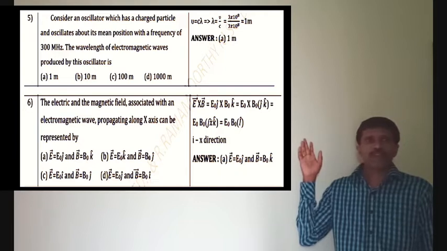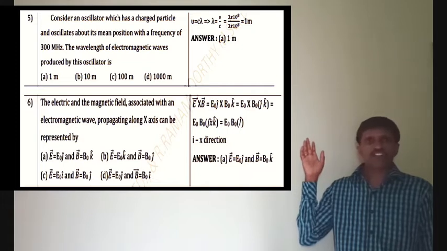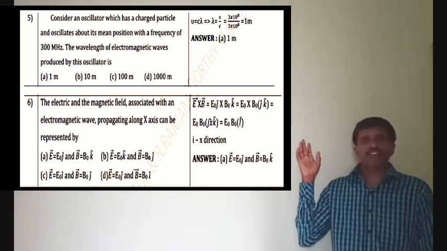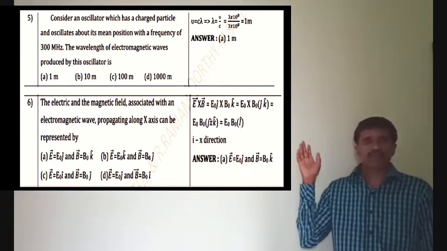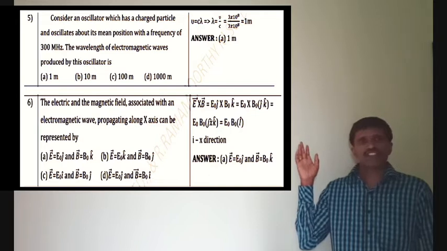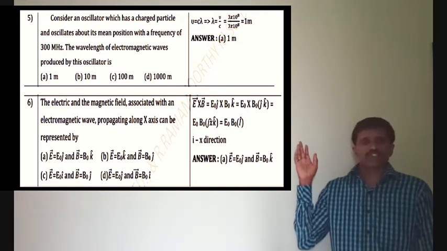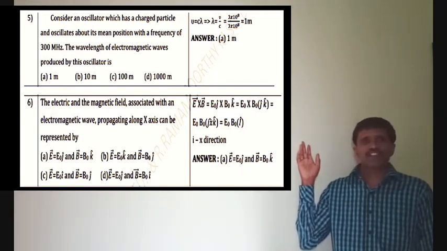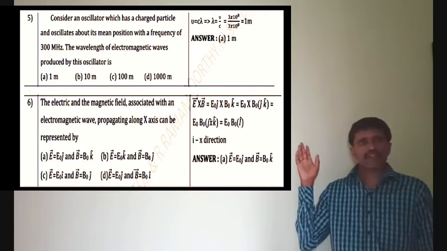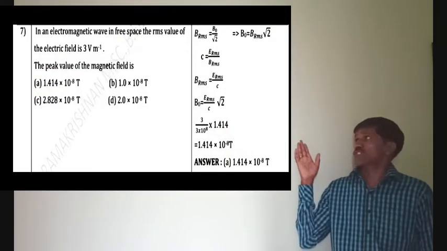Therefore, that wave will be represented by E vector is equal to E naught j cap and B vector is equal to B naught k cap. So the answer is A option. That is, E vector is equal to E naught j cap and B vector is equal to B naught k cap. Seventh one mark question.